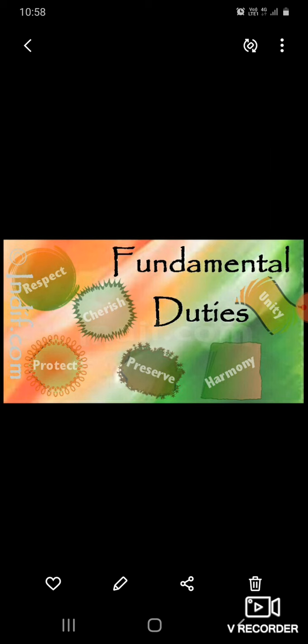We have to give respect to our national flag and national anthem. Second one is to follow the noble ideas that inspired our struggle for freedom. We have to follow the inspiration of our freedom struggle. Third one is to protect the unity of India. Fourth one is to defend the motherland. Fifth one is to promote the spirit of common brotherhood amongst all people of India. We have to promote brotherhood among all Indians.